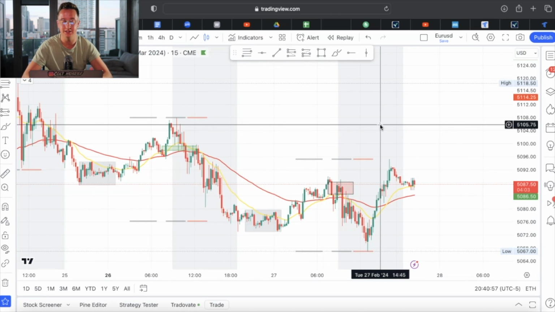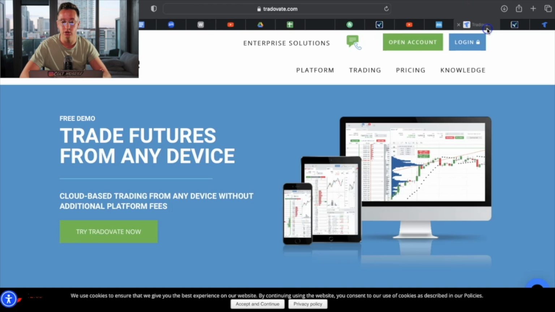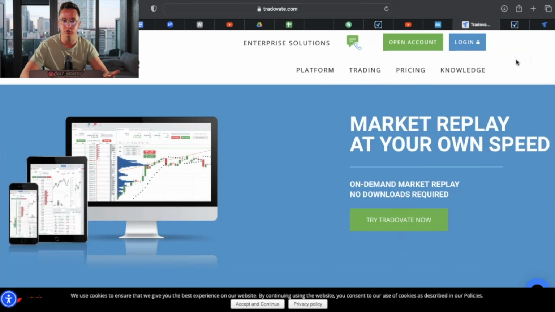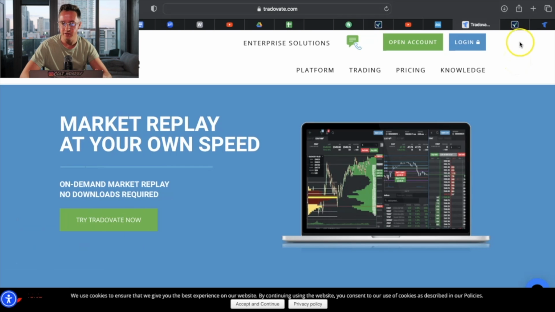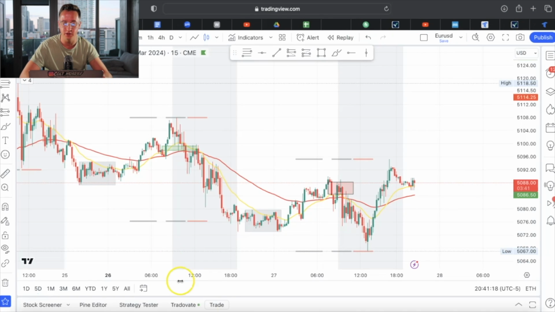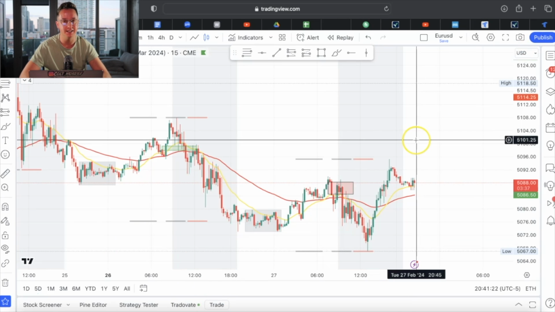And a lot of my students and friends I've been telling about this are like, bro, how do I do it? It's so confusing. I don't want to switch platforms. Like, guys, it is so freaking simple. You don't need to do anything major. Just go to Trade Evade, sign up, link the CME, get that subscription, link the Trading View, then sign into your Trading View account right here, and then boom, go to trade and start trading. It's as simple as that.